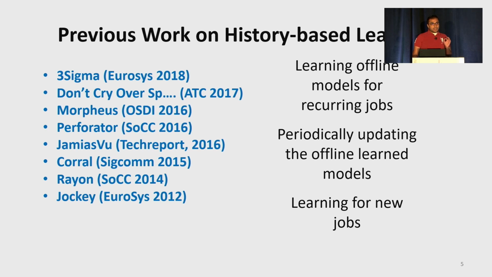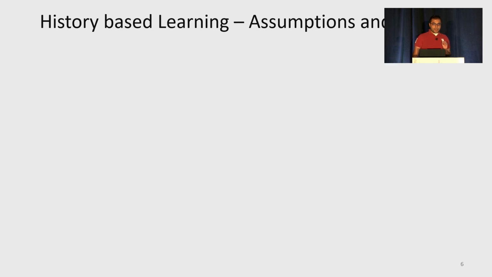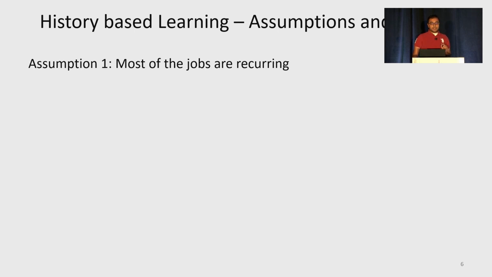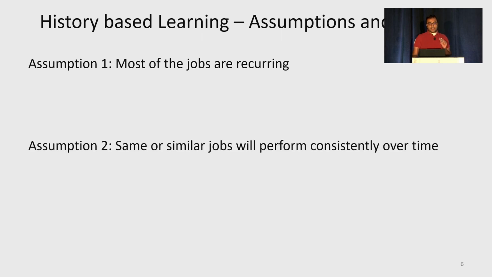However, all of these history-based systems rely on some common core assumptions. Let us see what those assumptions are and do a reality check on them. The first assumption is that most of the jobs are recurring. The second assumption is that the same or similar jobs will perform consistently over time.